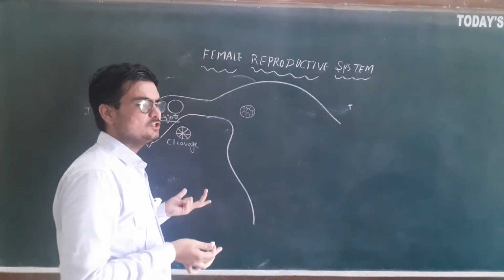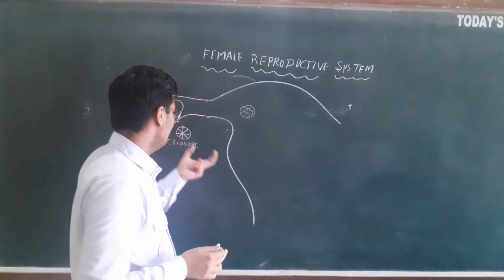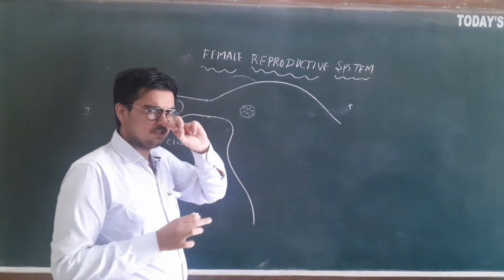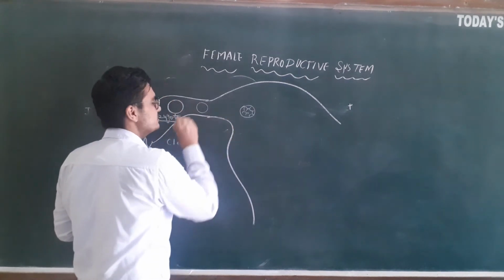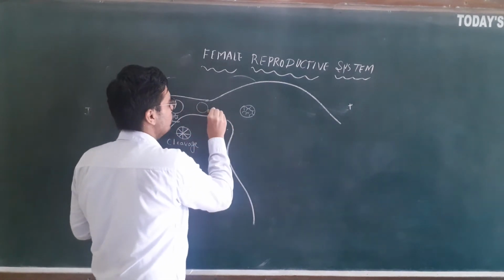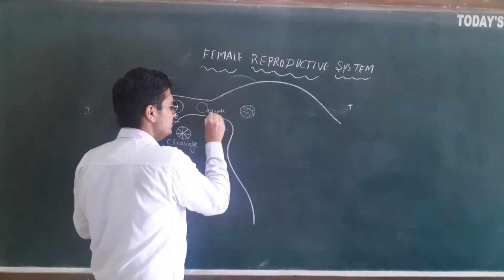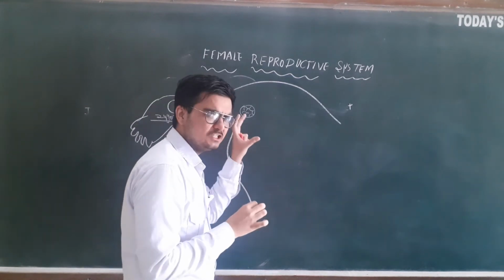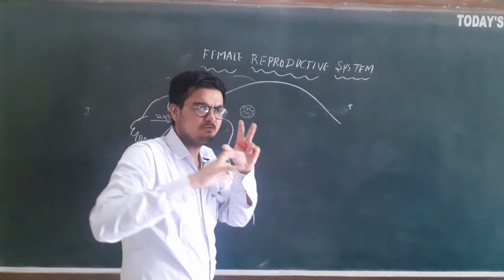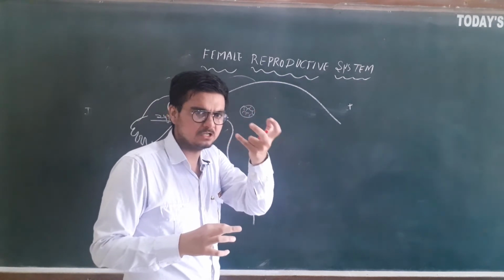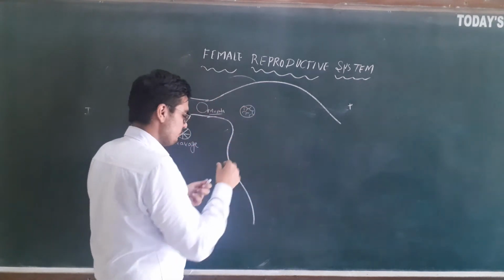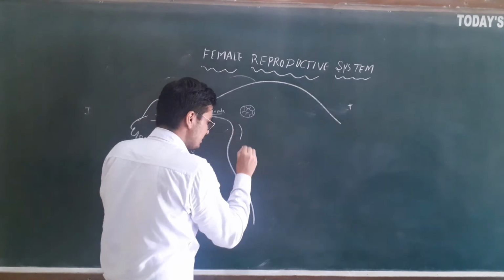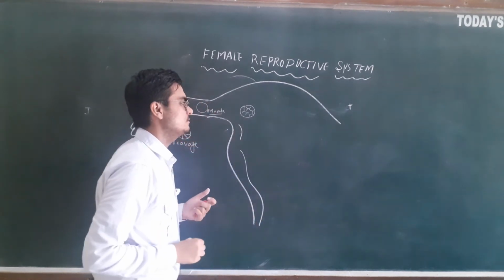Actually there are many stages, but you don't have to study this. First of all, by cleavage a ball-like stage is formed. That is called the morula, but you don't need to know about this morula. Then ultimately these dividing cells will move to the uterus. Now this is the uterus wall. This is the wall of the uterus.